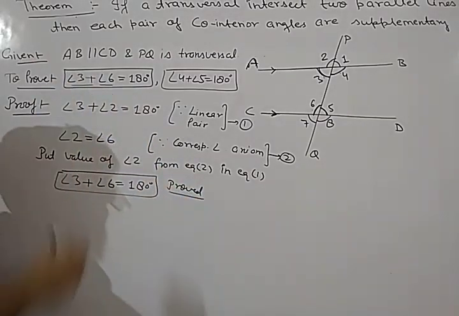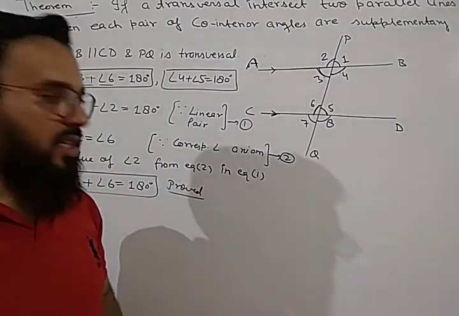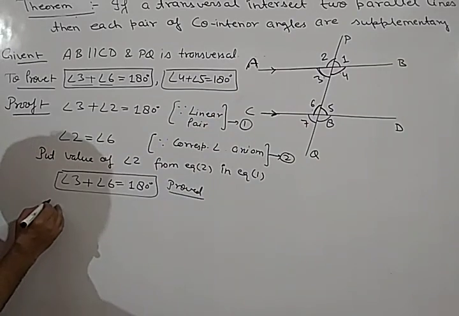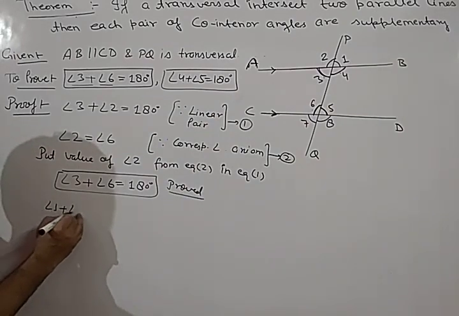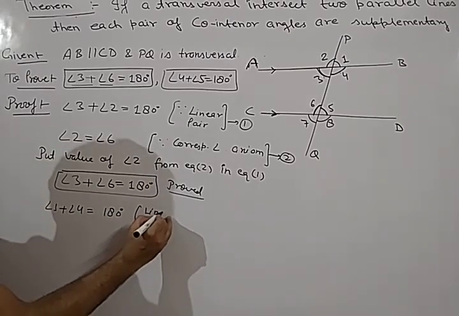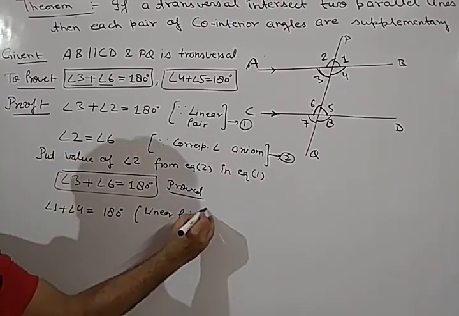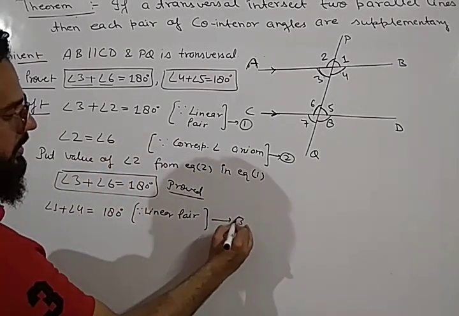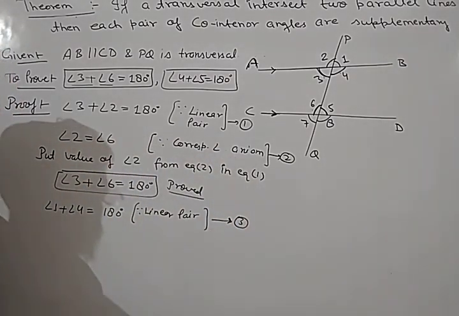So we have proved the first pair of co-interior angles. Similarly, we can prove the second pair also. So let us prove the second pair. What will we write? Here, angle 1 plus angle 4 is equal to 180 degrees. This is again a linear pair. So we will write here, since these are a linear pair, let us consider them equation number 3.